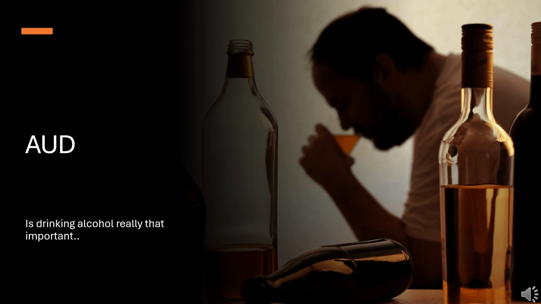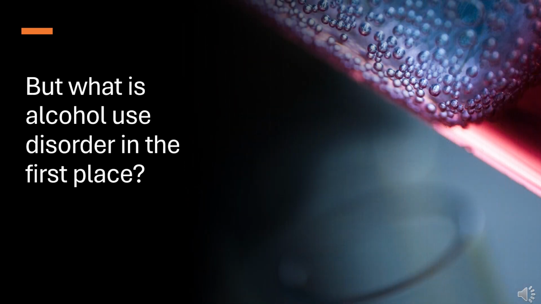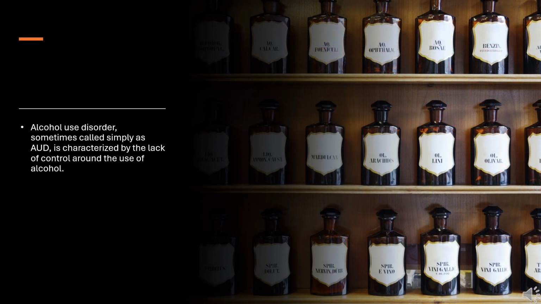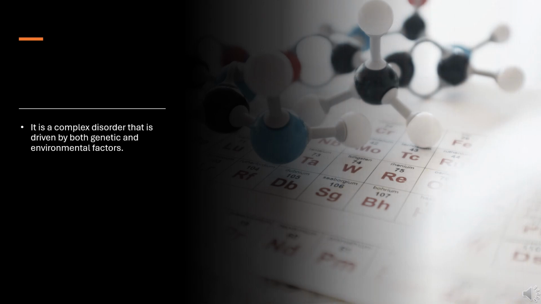Is drinking alcohol really that important? But what is alcohol use disorder in the first place? Alcohol use disorder, sometimes called simply AUD, is characterized by the lack of control around the use of alcohol. It is a complex disorder that is driven by both genetic and environmental factors.